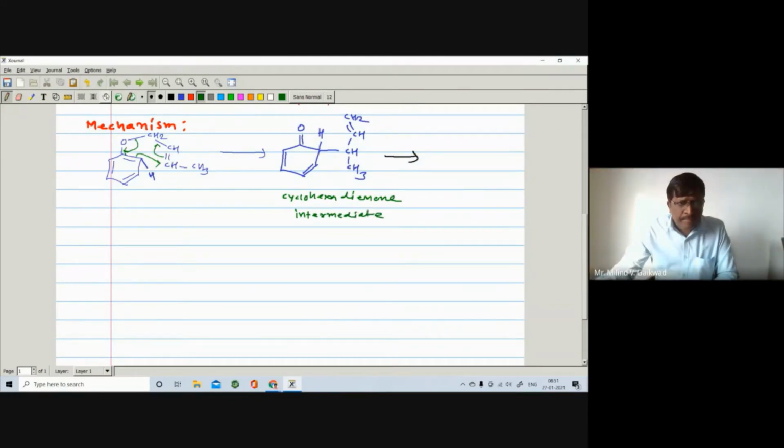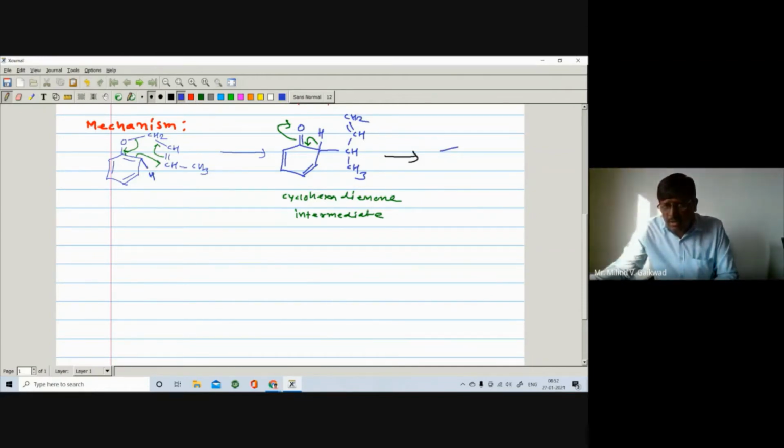And further, what happens? The pi bond will open on the oxygen. O becomes negative, C becomes positive. Sigma bond will shift here, formation of double bond, and this H positive will attack on this O negative. So that I will write in the same way.